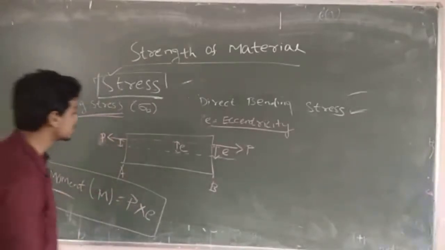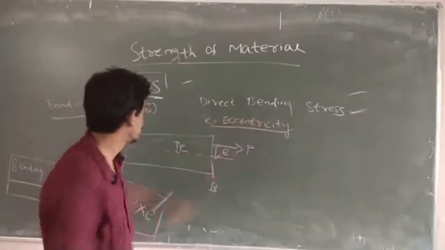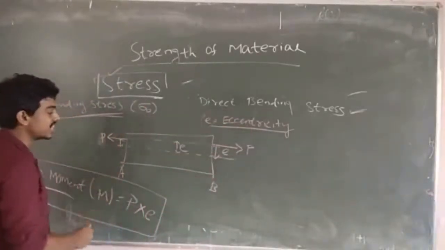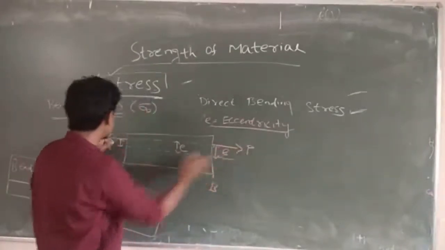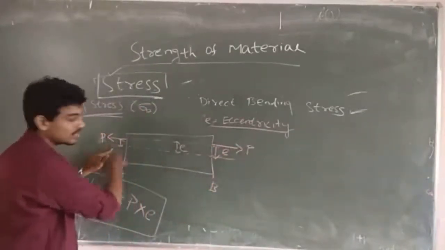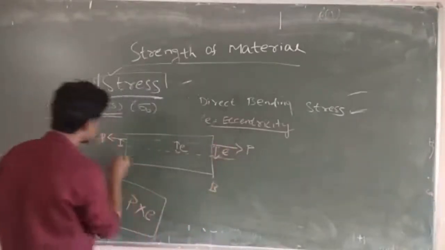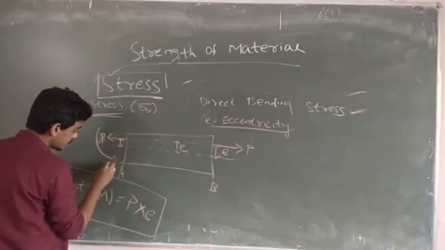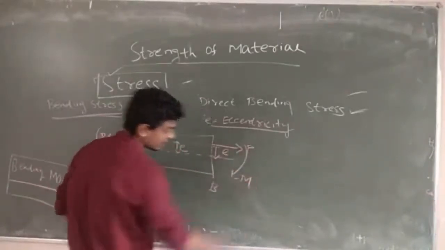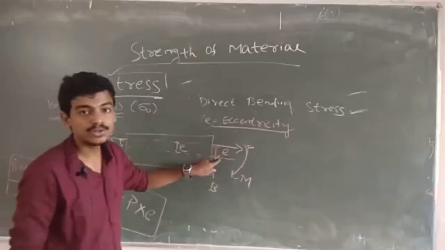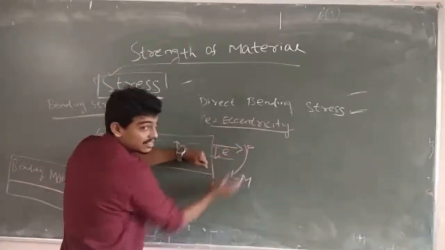So now you can see the effect of this bending moment on the bending stress. In this case, here is the neutral axis and the load is like this. It is quite an obvious observation that the moment M, load into eccentricity, will rotate like this.